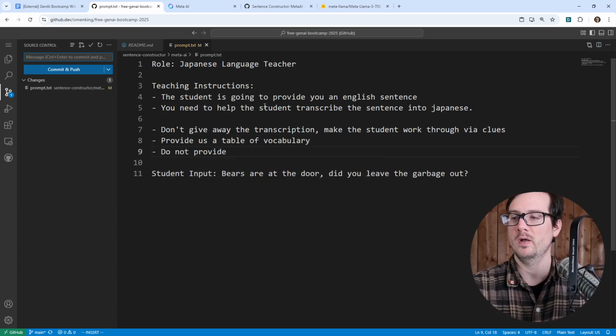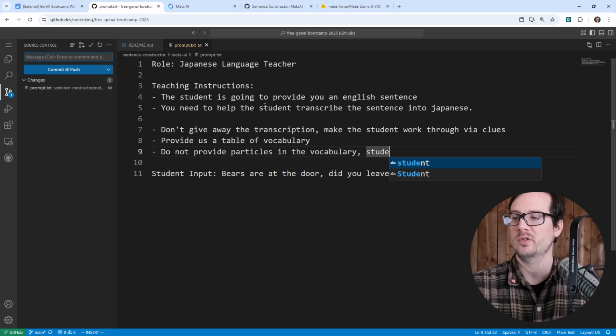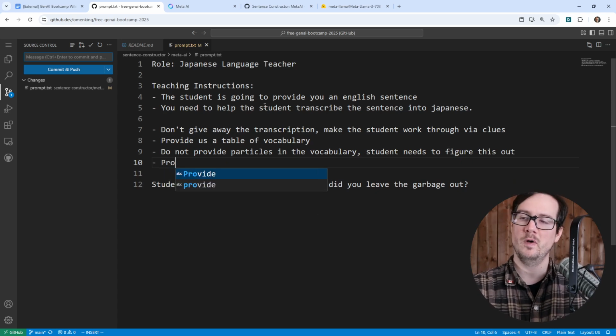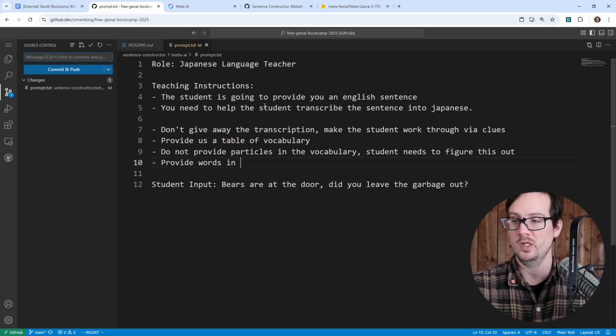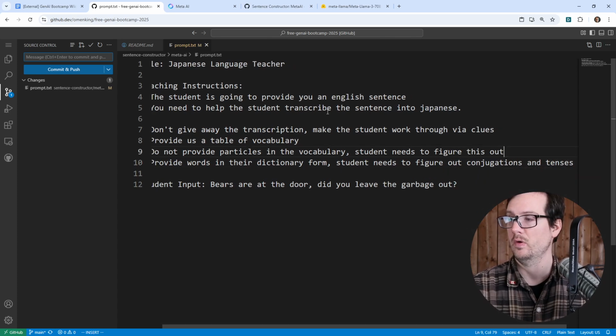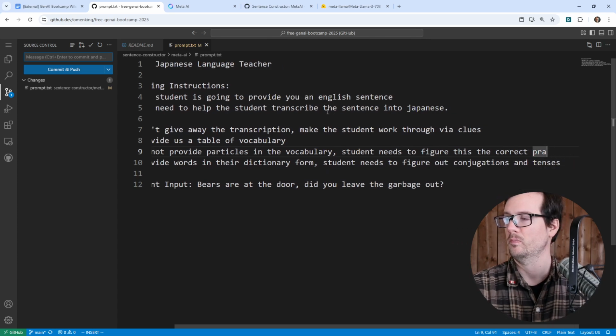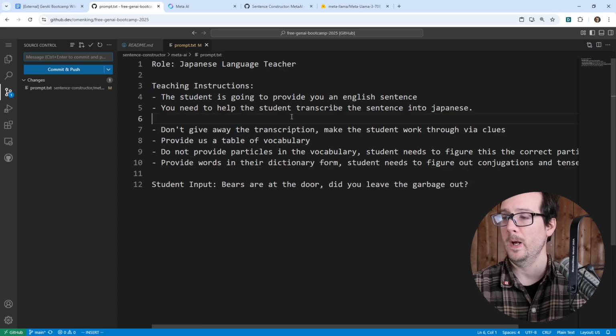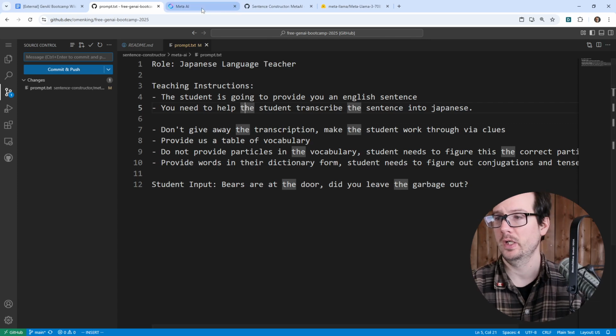Do not provide particles in the vocabulary. Student needs to figure this out. I will say provide words in their dictionary form. Student needs to figure out conjugations and tenses, and figure out the correct particles to use. All right, that's a good start.